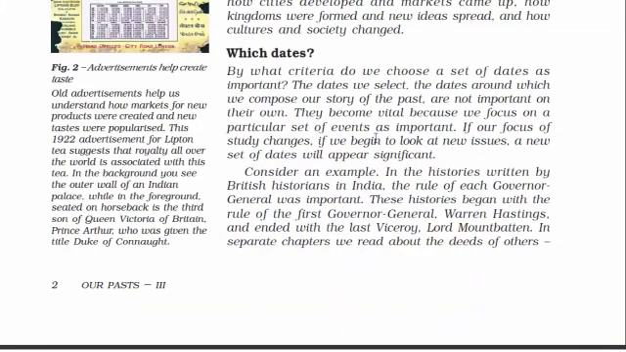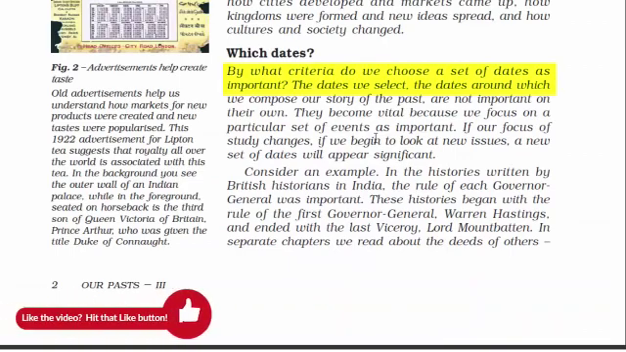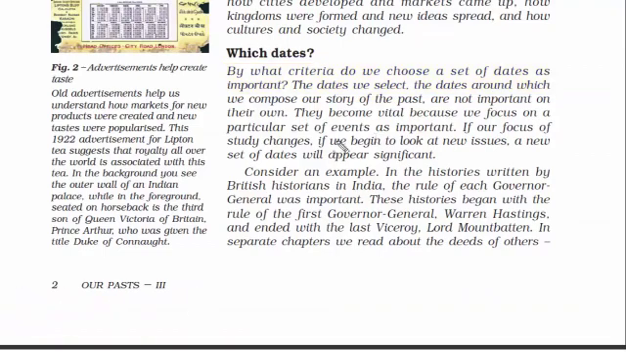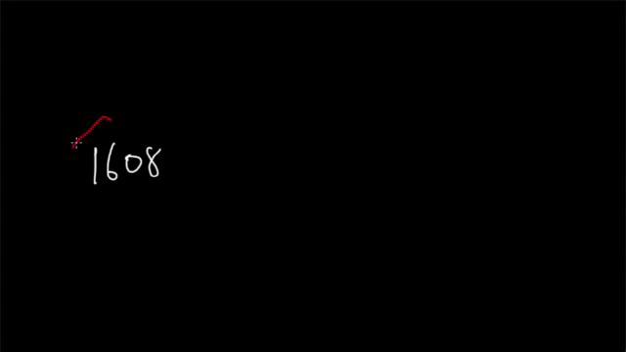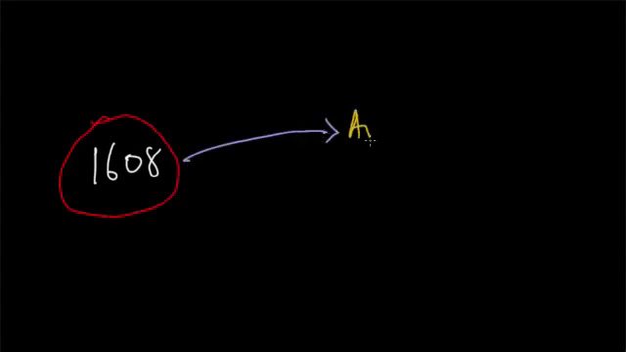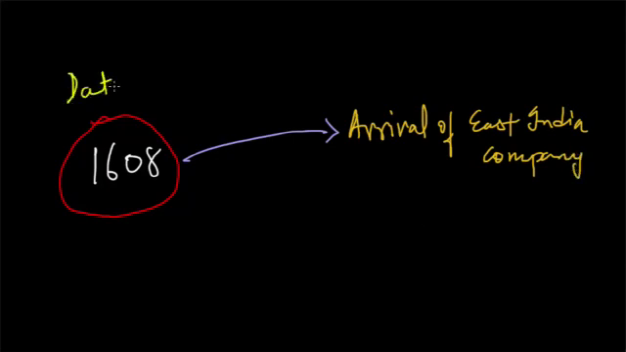Now the next topic is a crucial one. By what criteria do we choose a set of dates as important? First of all, not all historical dates are important. The ones that are important are so purely due to the event that occurred during that time. For example, the date 1608 doesn't make any sense if we do not link it with the arrival date of the East India Company. Therefore, it's the event that makes a date important.